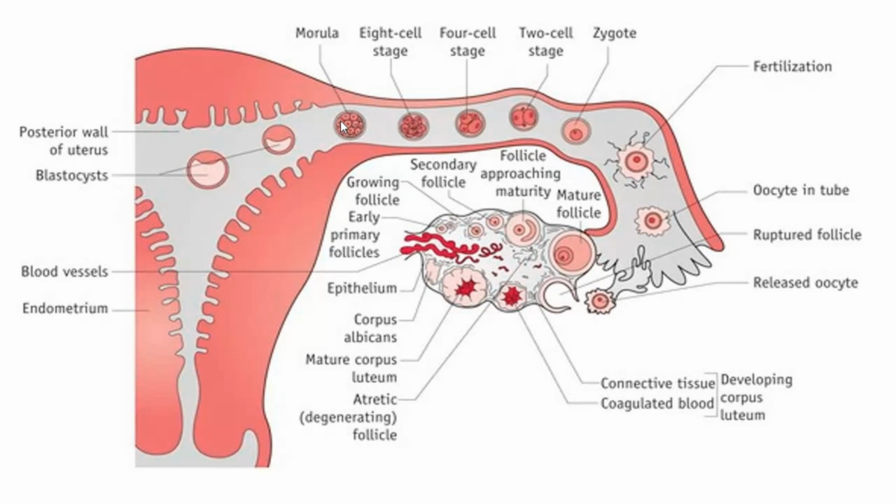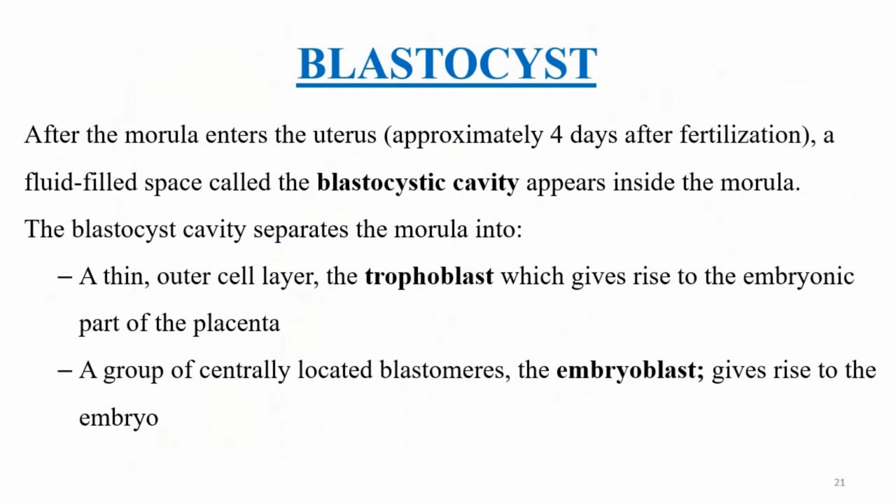Now, when the morula is reached, a fluid-filled cavity develops in the morula. This cavity is called the blastocele or the blastocyst cavity. When a fluid-filled cavity forms in the morula, it is no longer called a morula. It is now known as a blastocyst or a blastula.